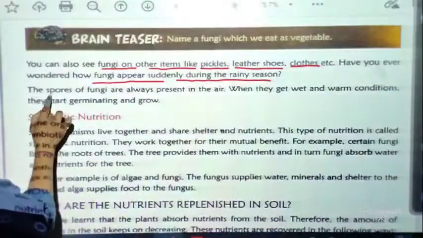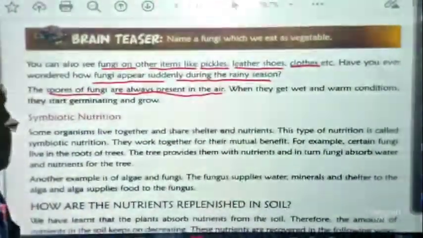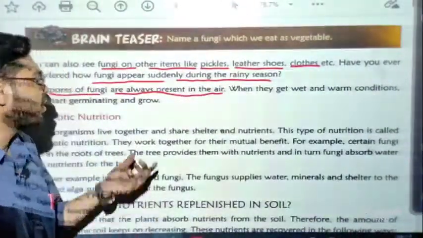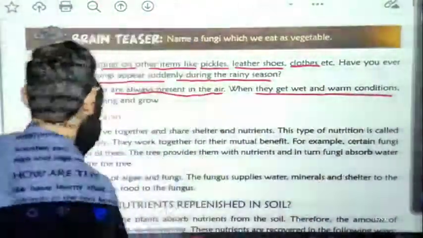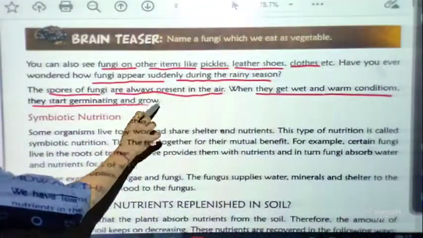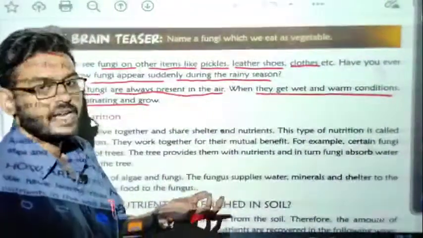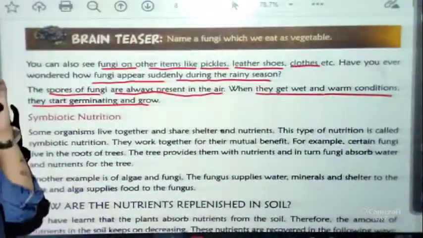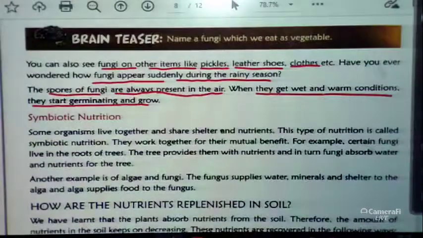Actually, the spores of fungi are always present in the air. Spores of fungi means tiny fungi particles are always present in the air. When they get wet and warm conditions, they start germinating and grow. When will they get this? When enough moisture is there in the atmosphere, and moisture is there in the rainy season only. That's why fungi appear suddenly during the rainy season.